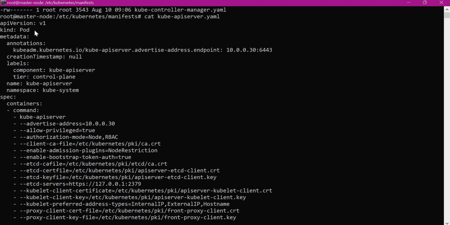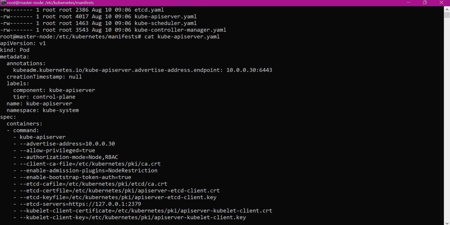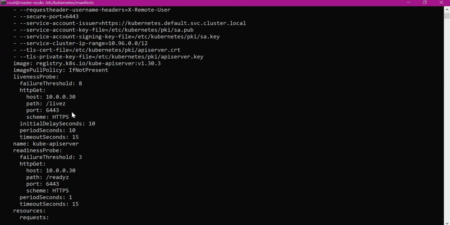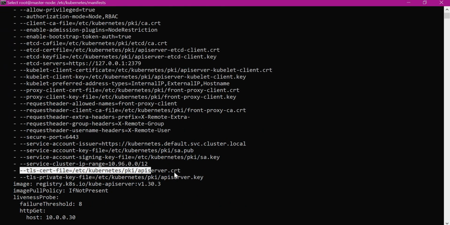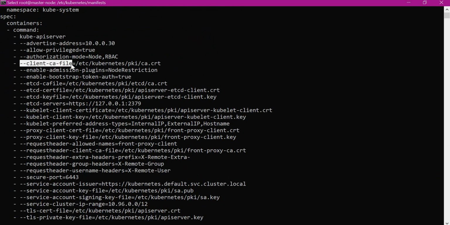Let us open the API server YAML file. Here we can see the pod configuration corresponding to the API server. As part of this pod, it will create a container with the name kube-apiserver. Here it has configured the TLS. This is the TLS certificate file corresponding to the API server, and this is the corresponding private key file. To establish the TLS communication from clients, it uses a client CA file in this path.